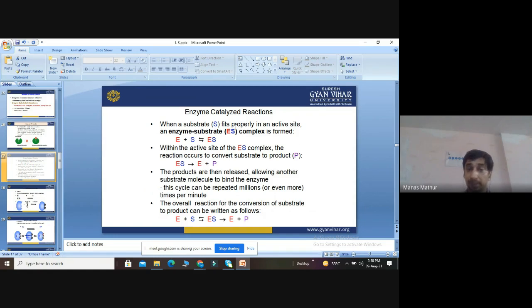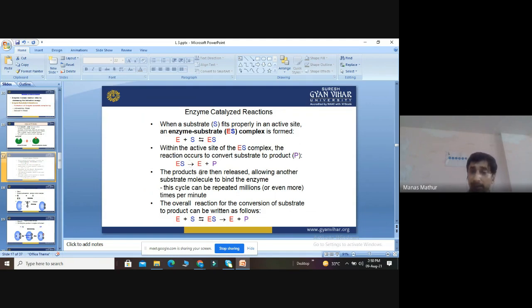Suppose there is substrate S. It fits in the active site of the enzyme. So what will it form? It will form the enzyme substrate complex, meaning E plus S gives ES. Then within the active site, ES will again break into E plus P. So this enzyme substrate complex will convert the substrate into the product. So they will form E plus P. E plus S is equal to ES, ES is equal to E plus P. So the substrate is converted into the product.